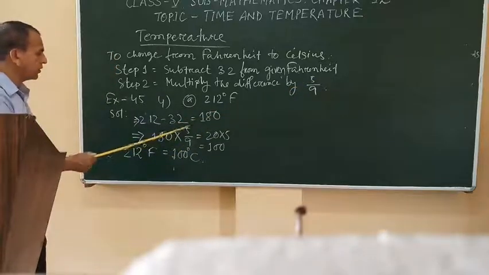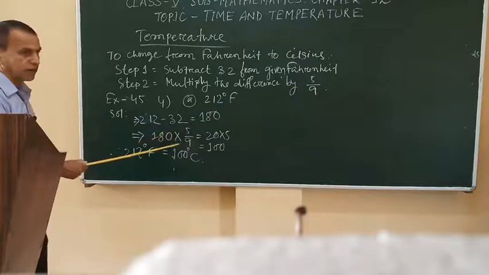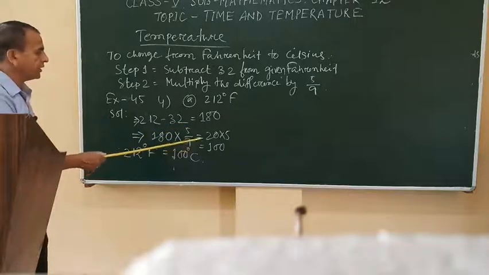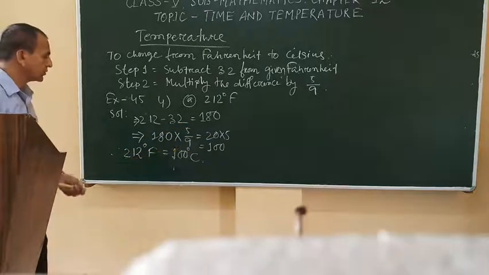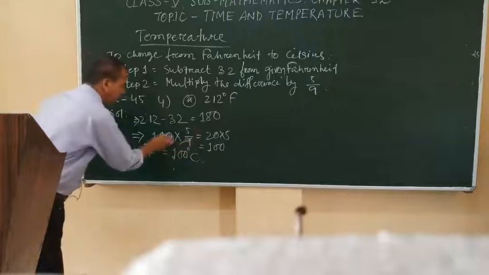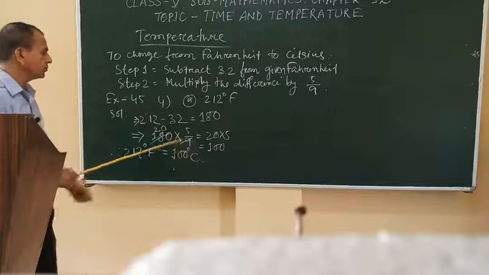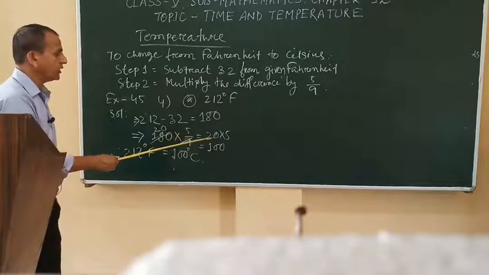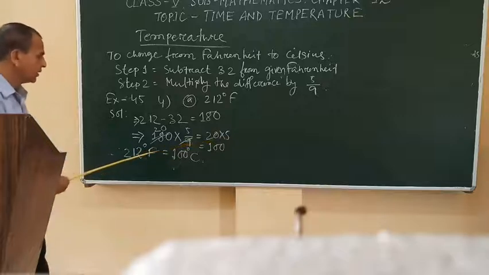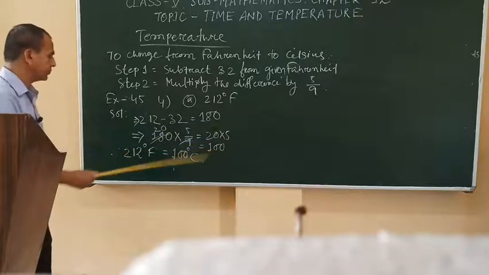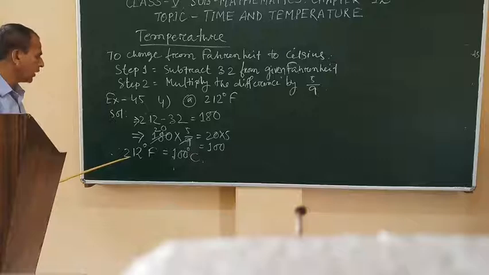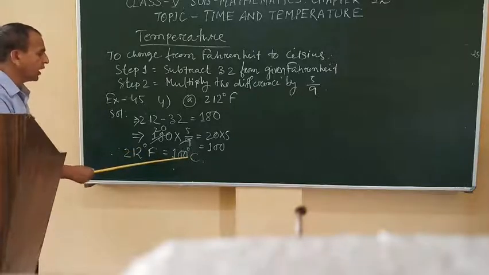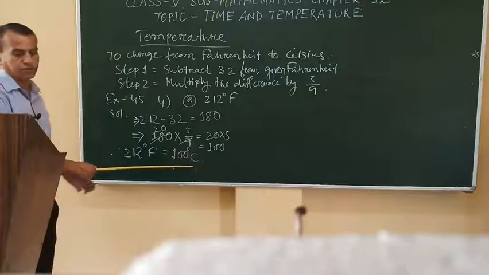If we cut 9, 20 times 9 is 180. So 20 into 5 equals 100. Therefore 212 degree Fahrenheit equals 100 degree Celsius.